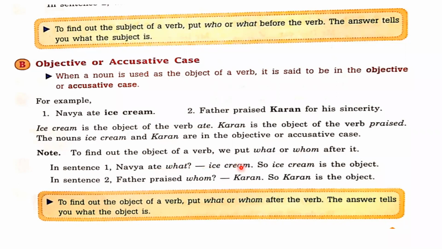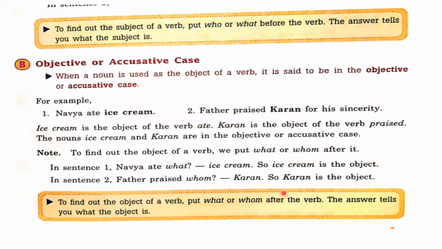That is objective case. Father praised whom? So whom we have put after the verb. So the answer we get, that is Karan. So Karan is the object of this verb praise. To find out the object of a verb, put what or whom after the verb. The answer tells you what the object is.